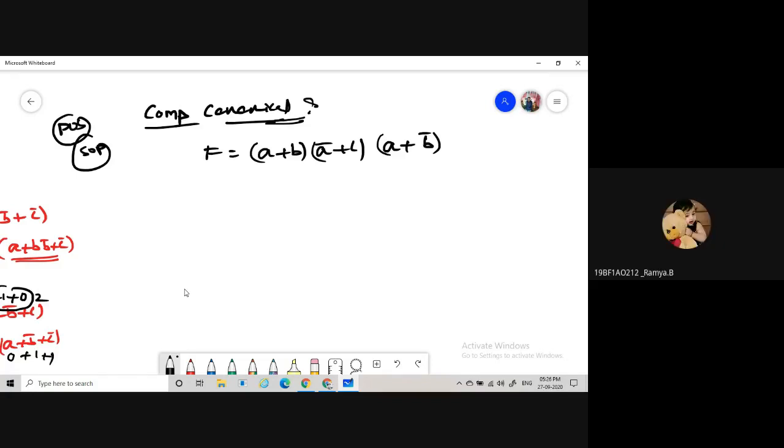Simply, you have to take it, so please don't use the duality principle here. For this, we are converting into SOP.